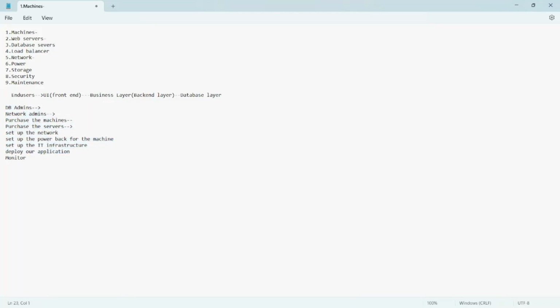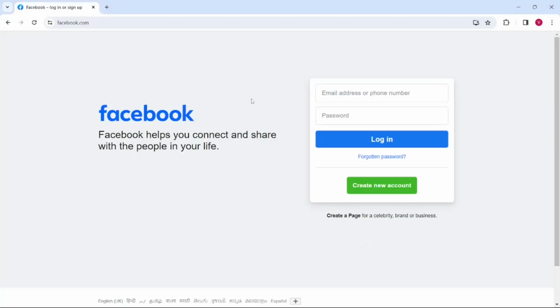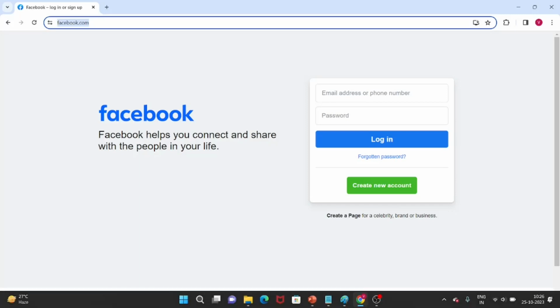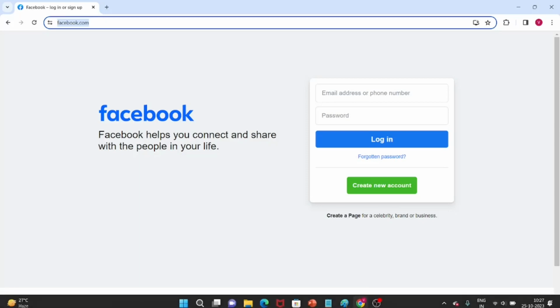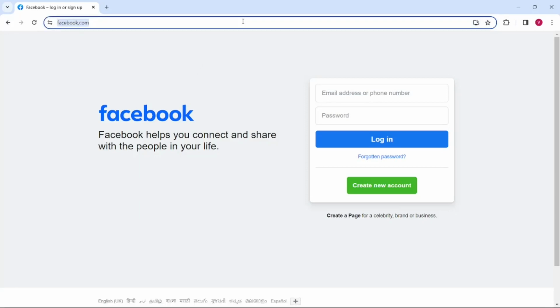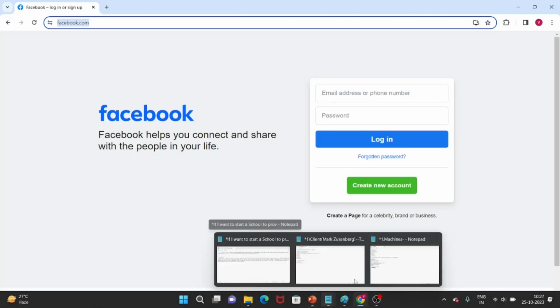Suppose we monitor all the IT infrastructure, so we may face security and privacy issues. This is one problem. And next, we may face a scalability problem. Suppose I have a Facebook application, based on the incoming traffic I need to increase or decrease the server count. If 1 million users are accessing my application, I need to increase my server count from 1 to 10. If 10 users are accessing my Facebook application, then I need to decrease the server count from 10 to 1. So if we manually monitor IT infrastructure, then scalability is one of the big challenges.